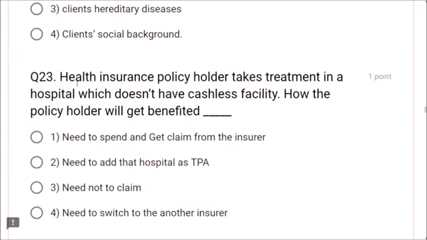Next, question number 23. A health insurance policy holder takes treatment in a hospital which doesn't have cashless facility. How will the policy holder get benefited? Need to spend and get claim from the insurer. Dear friends, this is the correct answer. First he has to pay the bill, then he can claim from the insurer. The other options, need to add that hospital as a TPA, need not claim, need to switch to another insurer, are no. Need to spend and claim from the insurer is the correct answer, friends.